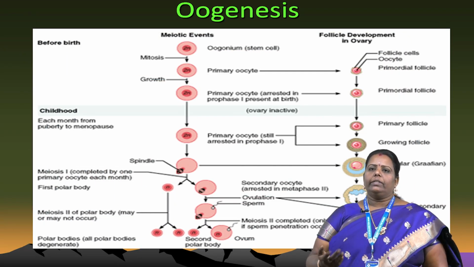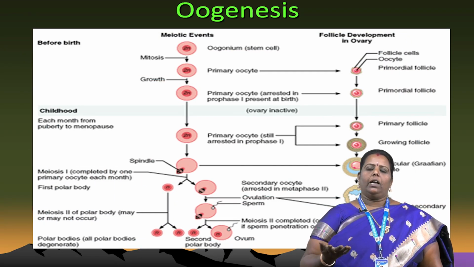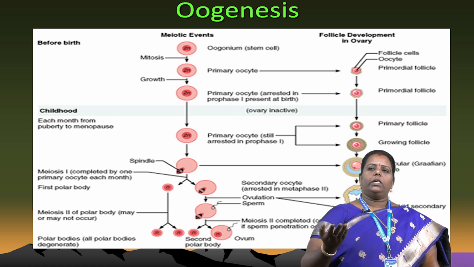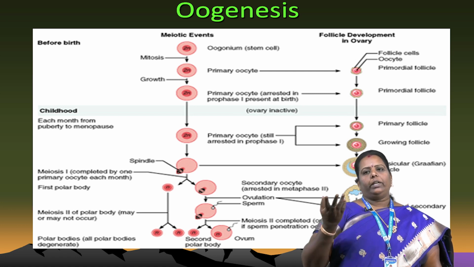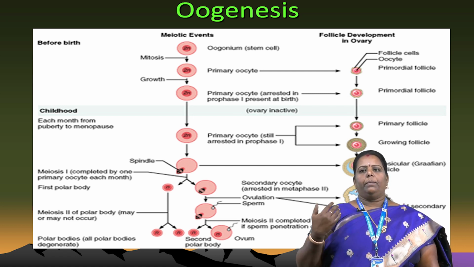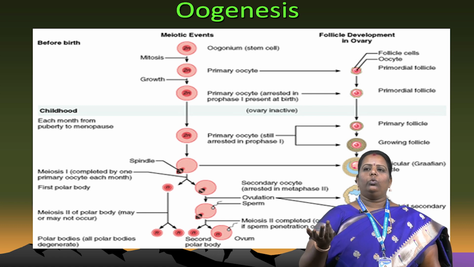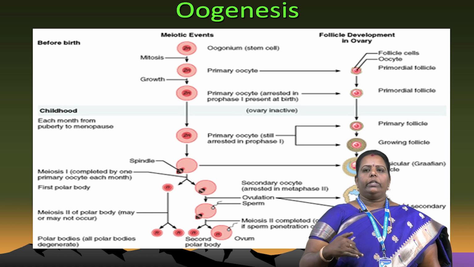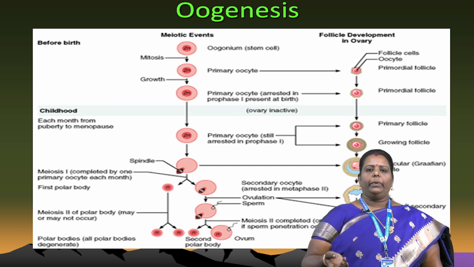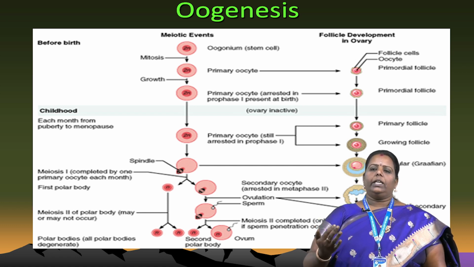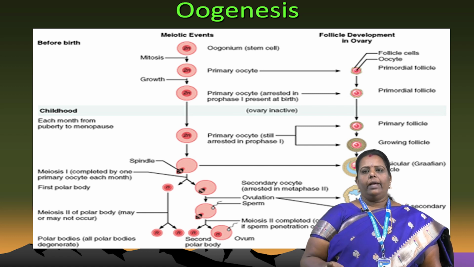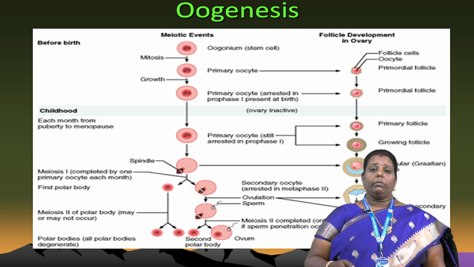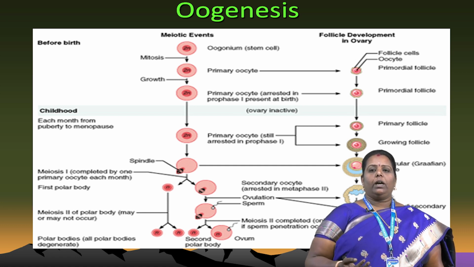Next, the mitotic events occur before birth and in the childhood stage, after the development of the stages. The picture shows very well the mitotic division and the growth phase. The primary oocyte, the follicle cells involved in oocyte formation, and the primordial follicle cells also form during the childhood stage, each month from puberty to the menopause stage. After the development of the egg, spindle formation occurs. After the meiosis stage, the primary oocyte develops each month, and the first polar body also forms.